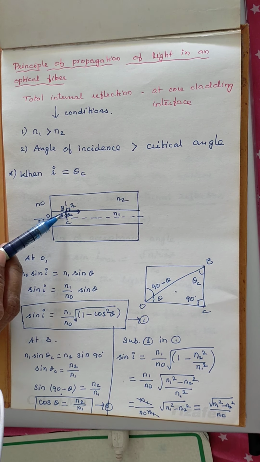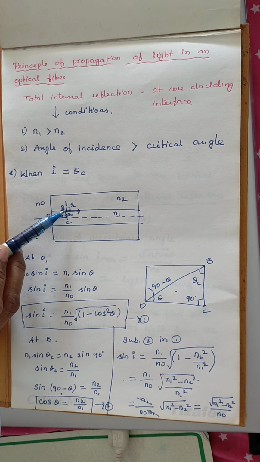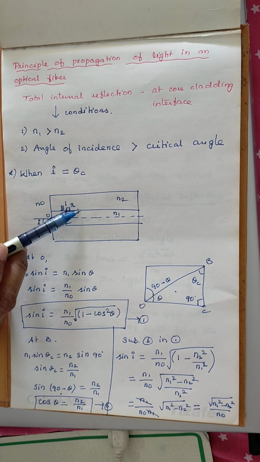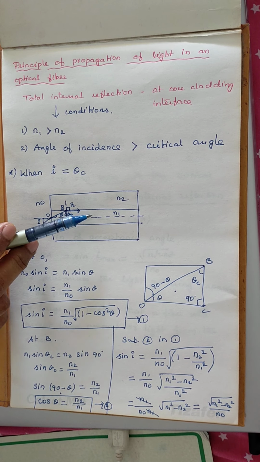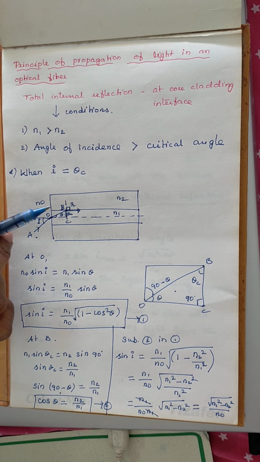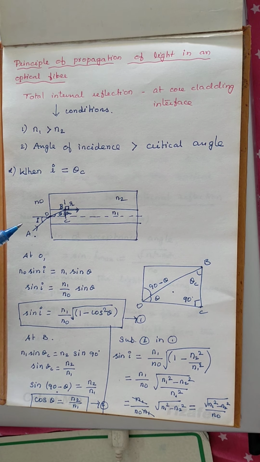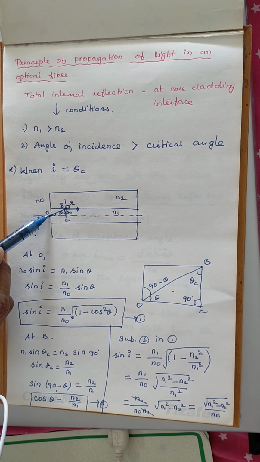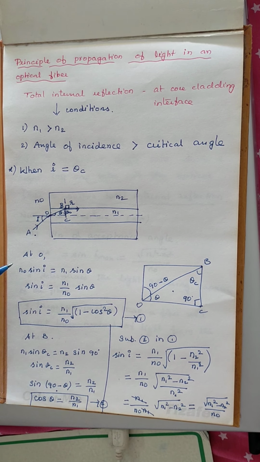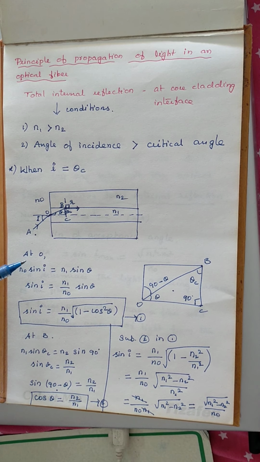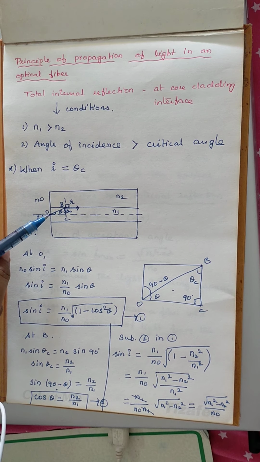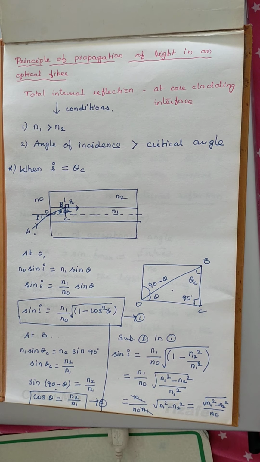Then it is refracted, and at the core-cladding interface, when the angle is equal to the critical angle, it slides over the surface separating the core and cladding. Let us consider this case. Here two transitions might be considered, one at the point O and the other at the point B. Let us consider the point O, at which this is the incident ray and this is the refracted ray. Here I is the angle of incidence and theta is the angle of refraction.